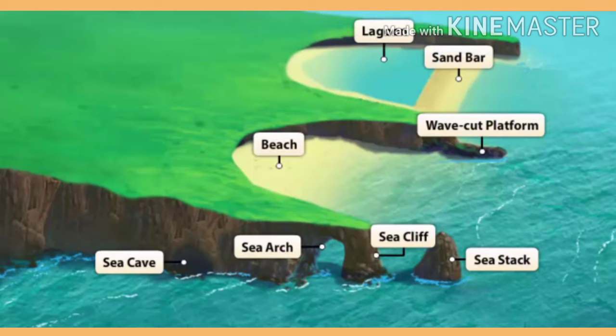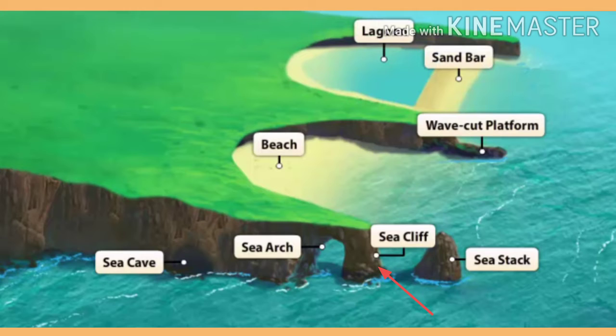And next is the sea cliff. Here you can see what is known as the sea cliff, a landform formed by the erosional work of sea waves. Sometimes the hills extend up to the sea coast. The waves hit its base continuously. The rocks at the foot of the cliff start eroding.